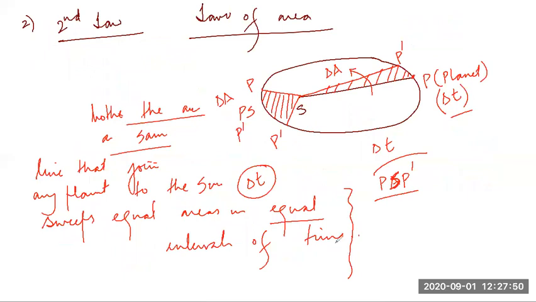And now we immediately go to the third law. The third law is law of periods. A lot of numericals are based upon this law. So the third law of Kepler is law of periods. Now to understand this, a simple prerequisite knowledge of what is time period is important.